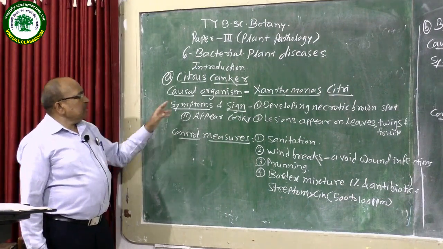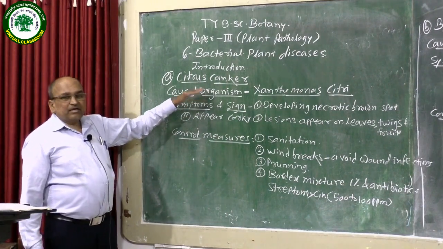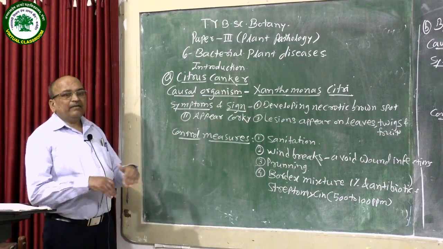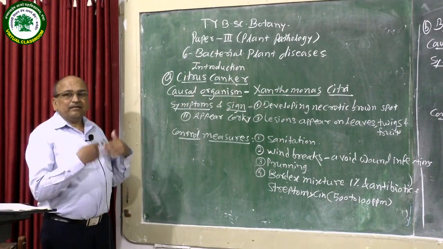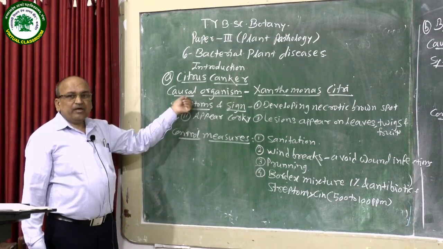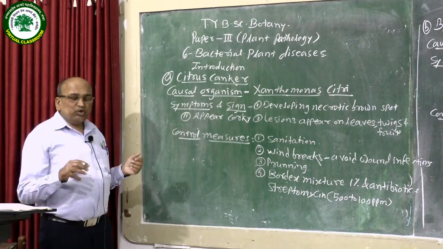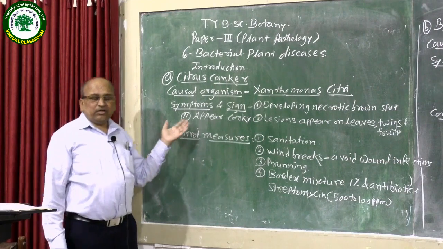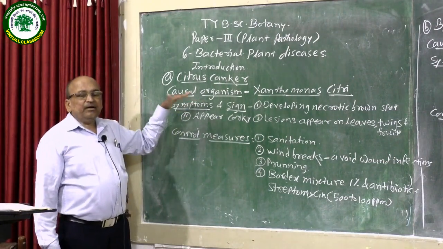When these bacteria come in contact with the host body, the inoculum gets deposited on the different parts of the plant body.